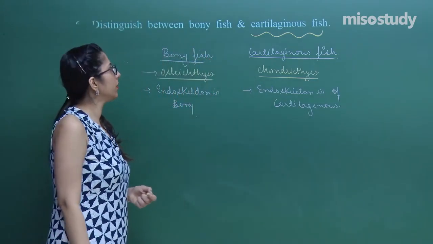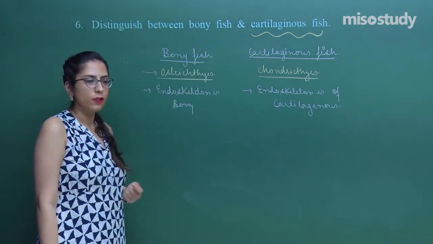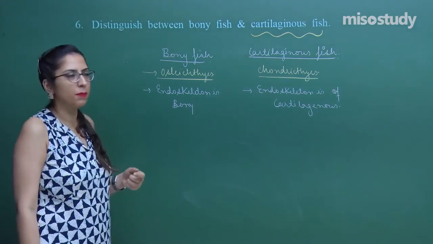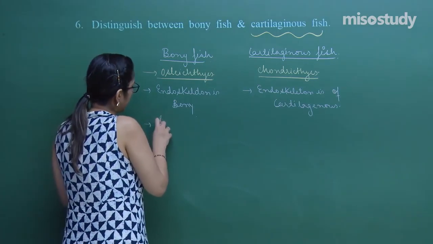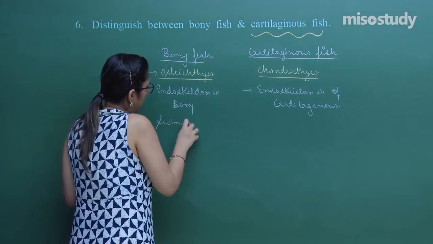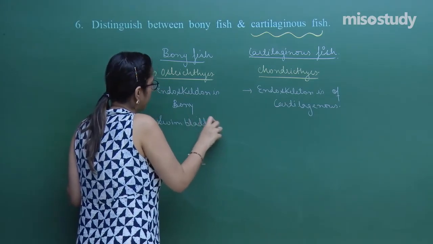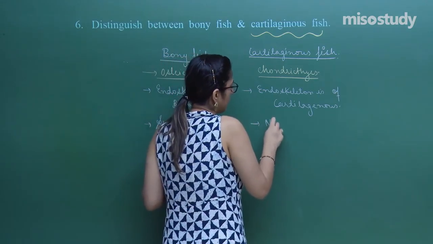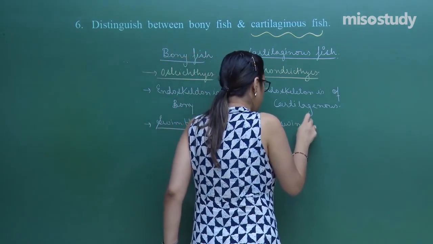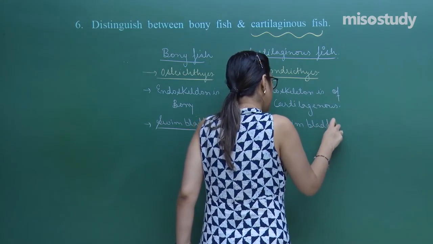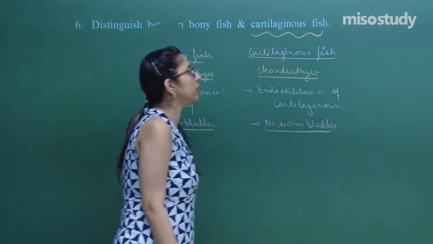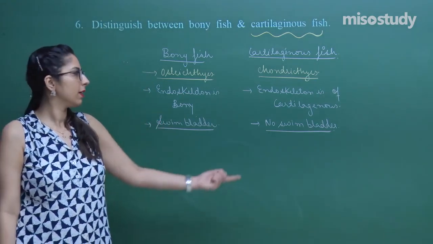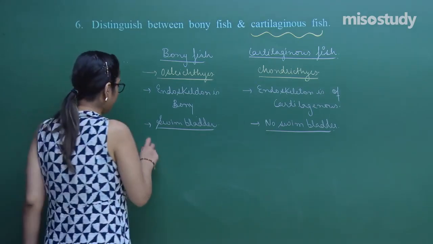One more thing is that bony fishes need to float and swim as well, so they have a swim bladder present. Another characteristic feature is that a swim bladder is present in this type of fish, whereas in this case no swim bladder is present. In both of these, the gills are present. In this case, the gills are covered with operculum; in the other, gills are not covered with operculum.